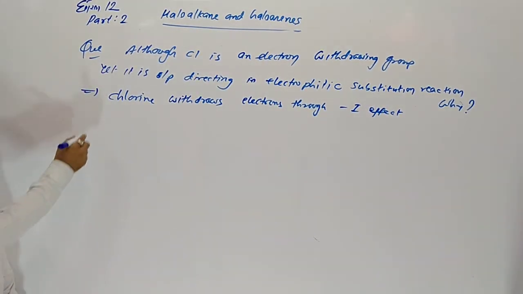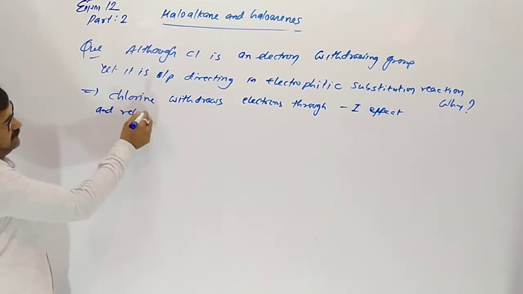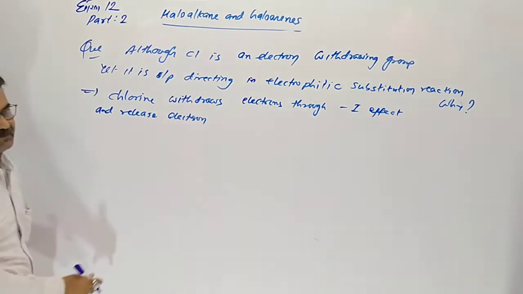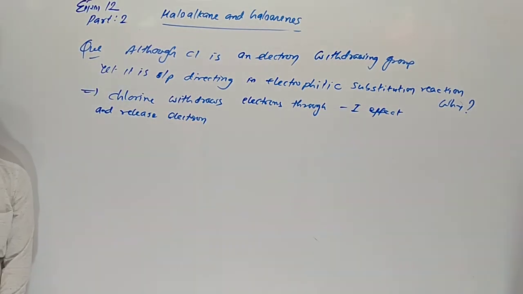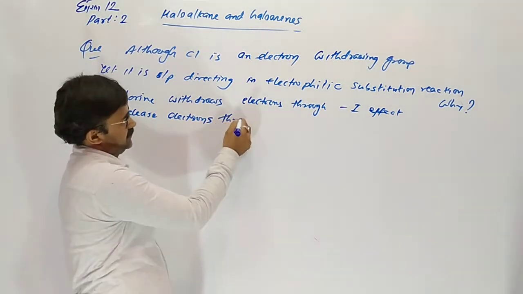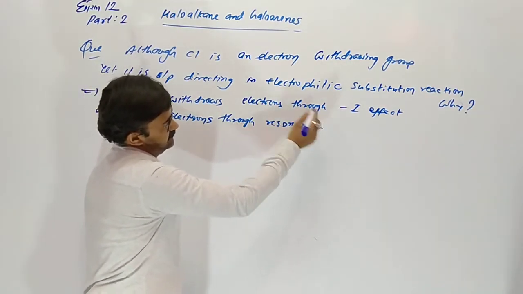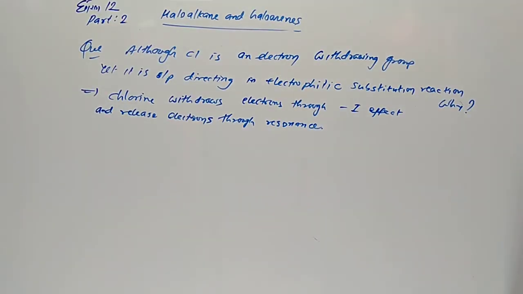Attraction and release: it releases electrons of the lone pair through resonance. So through inductive effect, chlorine destabilizes the intermediate carbocation formed during the electrophilic substitution.